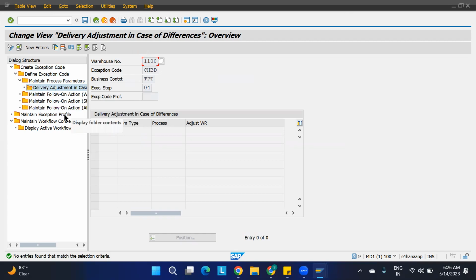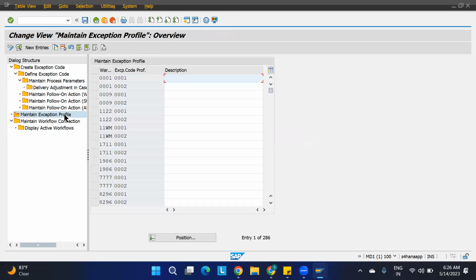Okay, next thing is what is that? Maintain exception profile. What do you mean by this profile? Maintain exception profile. If you are assigning this profile to a particular user only, then you are going to create the exception profile and then assign it to the user. But as of now, it is not required because we are not assigning to a particular user. Only I am the one doing it.